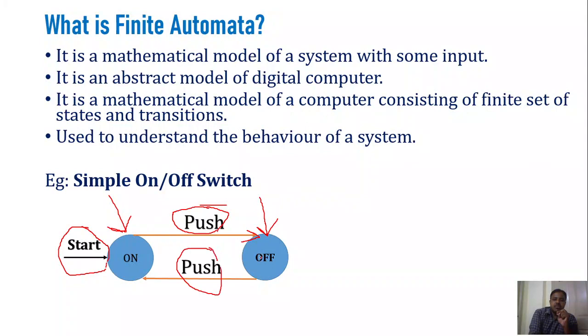The moment you push the button during the off state, the switch will move from the off state to the on state, right? So here you could see we have two states and the transition from one state to another state, which is represented by an arrow. By doing this, we can understand the functionality of the system that we are implementing, right? So I hope that you have understood this finite automata concept with this simple state transition diagram, right?